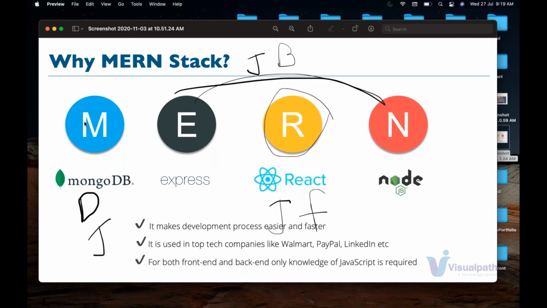In a MERN stack, we have MongoDB, Express, Node, and React. And the best part, guys, is that all of them are based upon JavaScript. This is the main thing here. Everything is based upon JavaScript only, and that's why it's a highly required and the most demanding skill in the market.